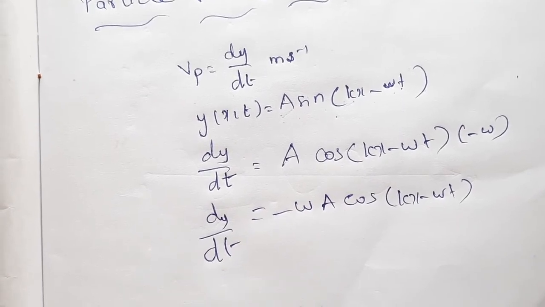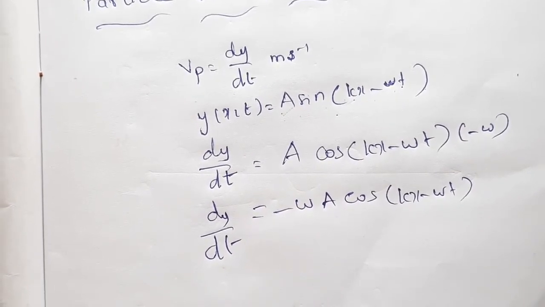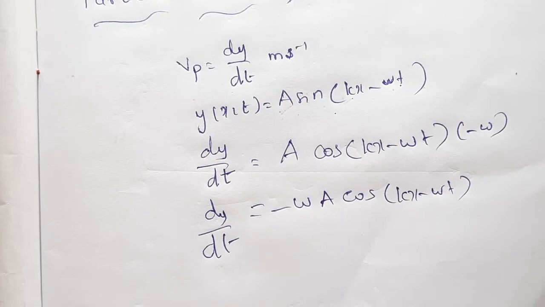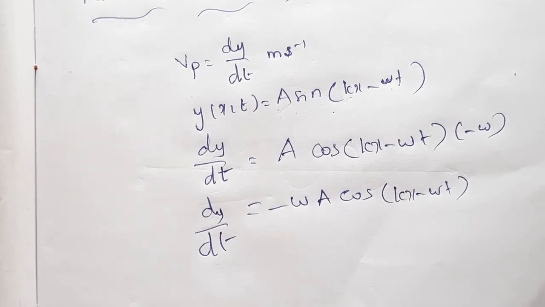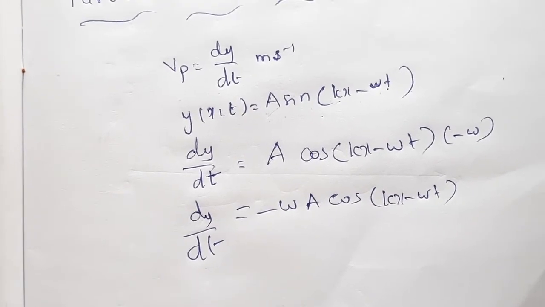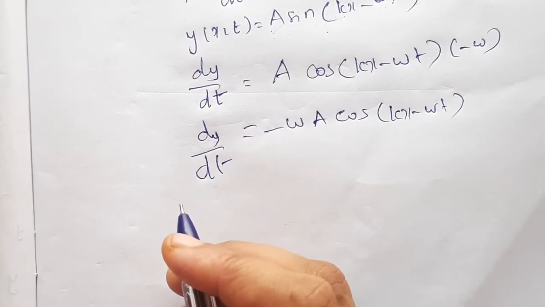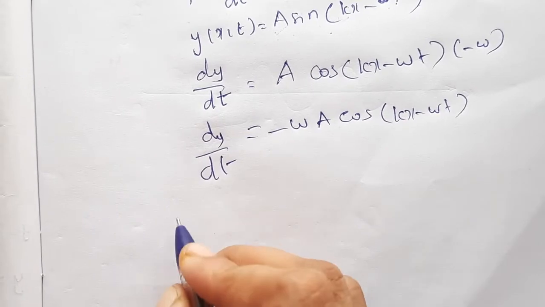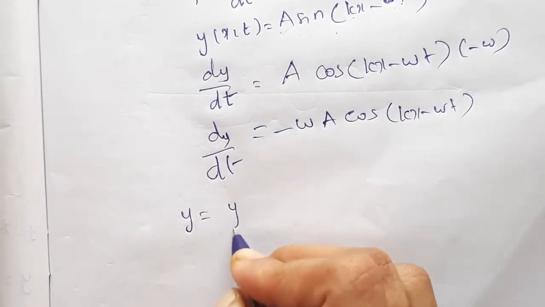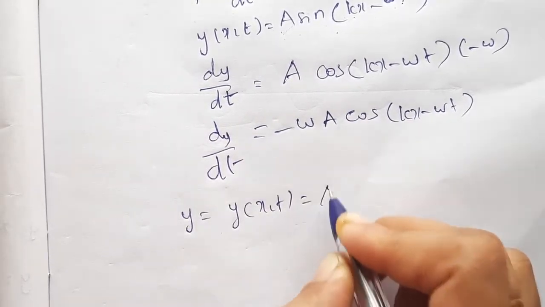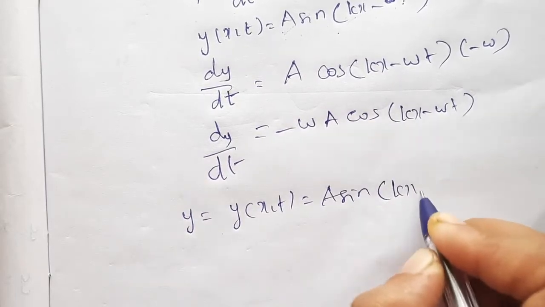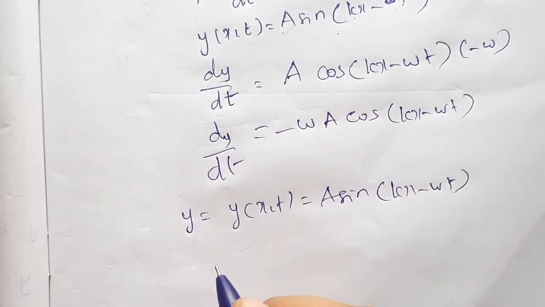Similarly, we can define the velocity for a progressive wave also. For a progressive wave, we have to consider the wave traveling from one end to the other, that means moving towards the right. So we can take the equation y = y(x, t) = a sin(kx − ωt).